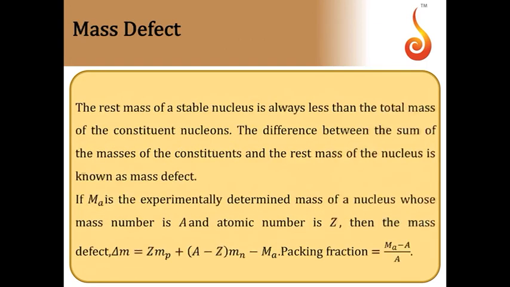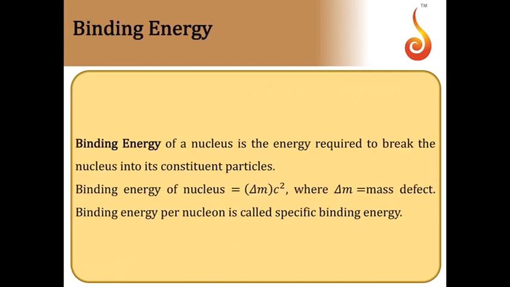Now coming to the concept of mass defect, as I told you, the calculated mass will be greater than the measured mass. If measured mass of the nucleus is Ma and this is calculated mass, the difference in those two, we call it as mass defect. Then the missing mass, what happens to that? That gets converted to energy, and that will be utilized to hold the nucleons together.